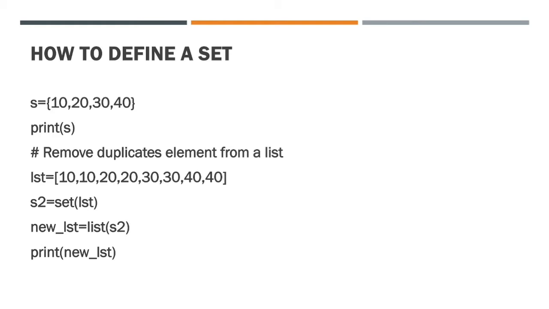And here I have a list which has some duplicate elements, and here I am using the set constructor. This is your set constructor. We have seen the tuple constructor and the list constructor, and this is the same as both of them. If I pass the list into it, the new list will be nothing but a set this time. Again, notice the output. The set constructor should have removed all the duplicate elements from the list, because it follows the property of sets.